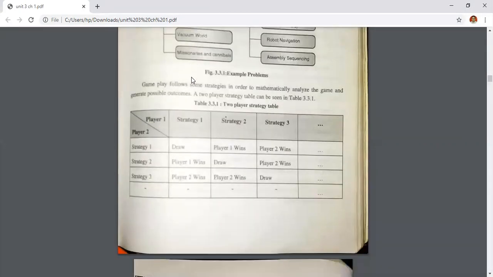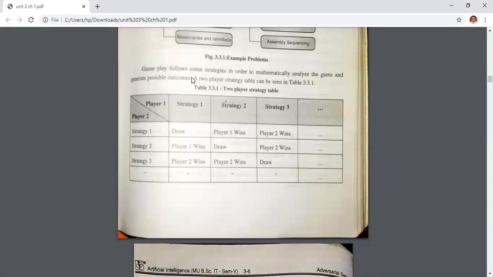See, these are the strategies of player 1 and player 2. Player 1 has strategy 1, strategy 2, strategy 3, and player 2 has strategy 1, strategy 2, strategy 3.